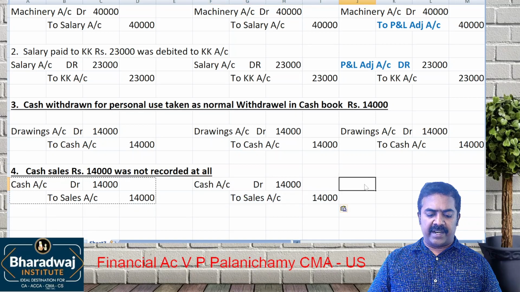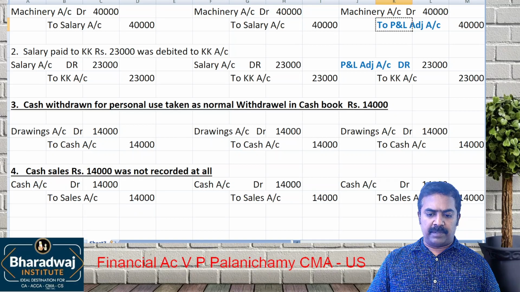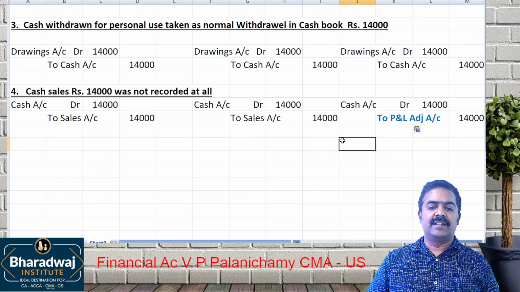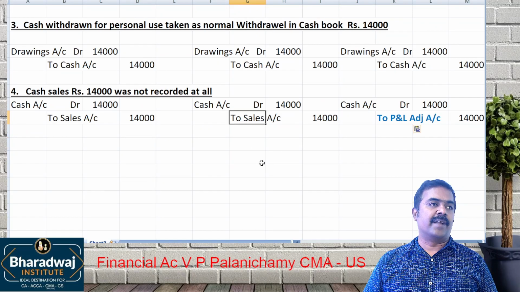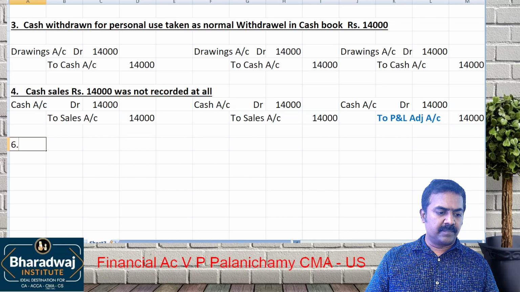If it is after final accounts, what will we do? In the place of which one? In the place of the sales account, we use which account? P&L adjustment account. Why? Sales is a nominal item. Maybe one more thing I'll give you. Sixth one.